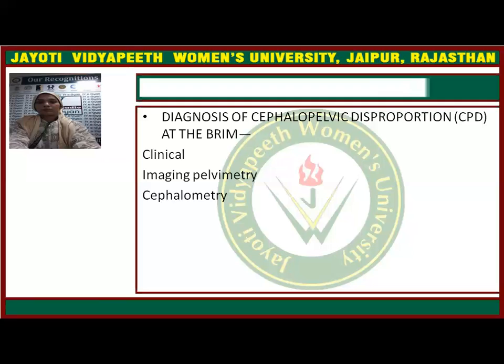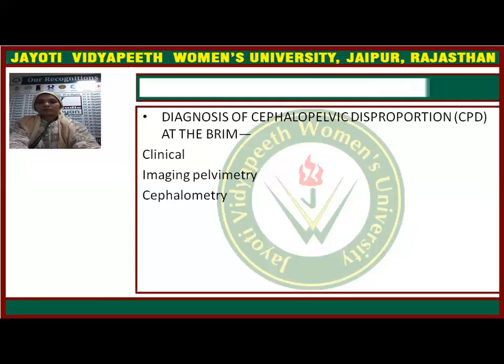Mid pelvis is contracted whenever the posterior sagittal diameter of the mid pelvis is 13 centimeter and below. Then it is called mid pelvis contraction, or contracted mid pelvis. In contracted outlet, the ischial tuberosity diameter is less than 8 centimeters.